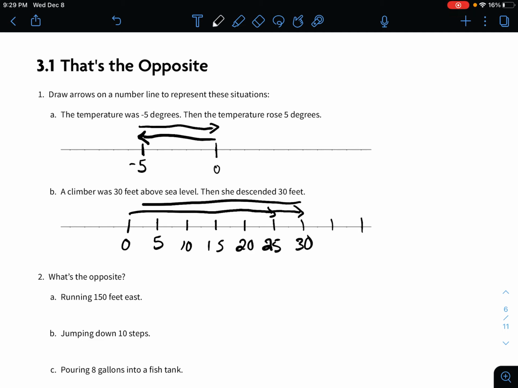So think of somebody maybe climbing right off the ocean, up a hill. They climb up the mountain or the rock face 30 feet. And then if they were to descend down and be back in the water, they'd be at 0, right? So these are opposites. When you add opposites, your outcome becomes 0.